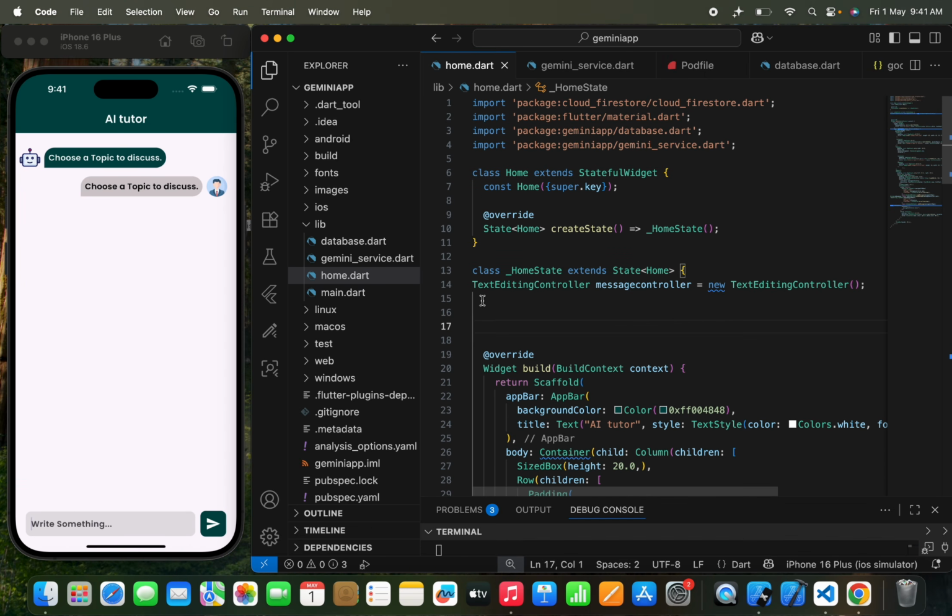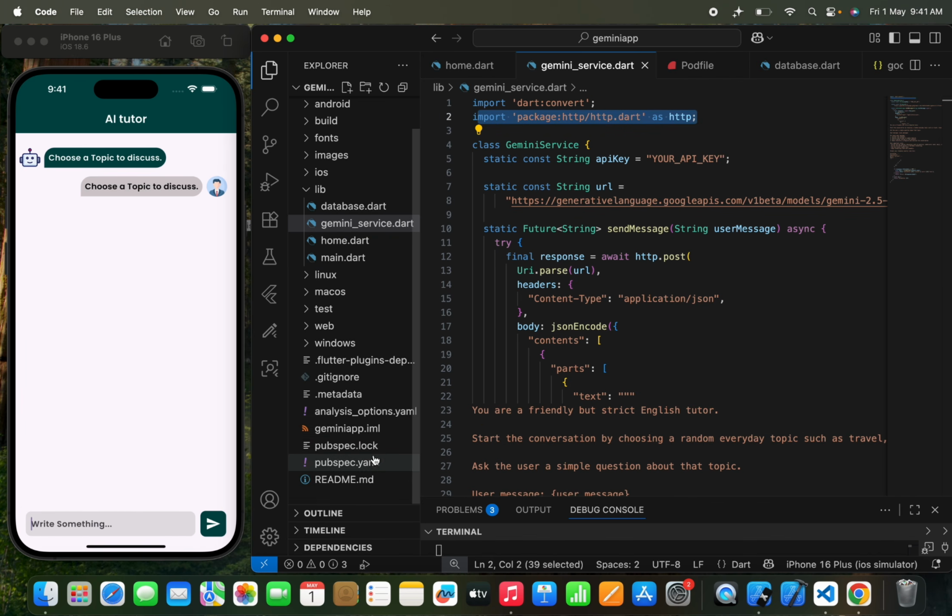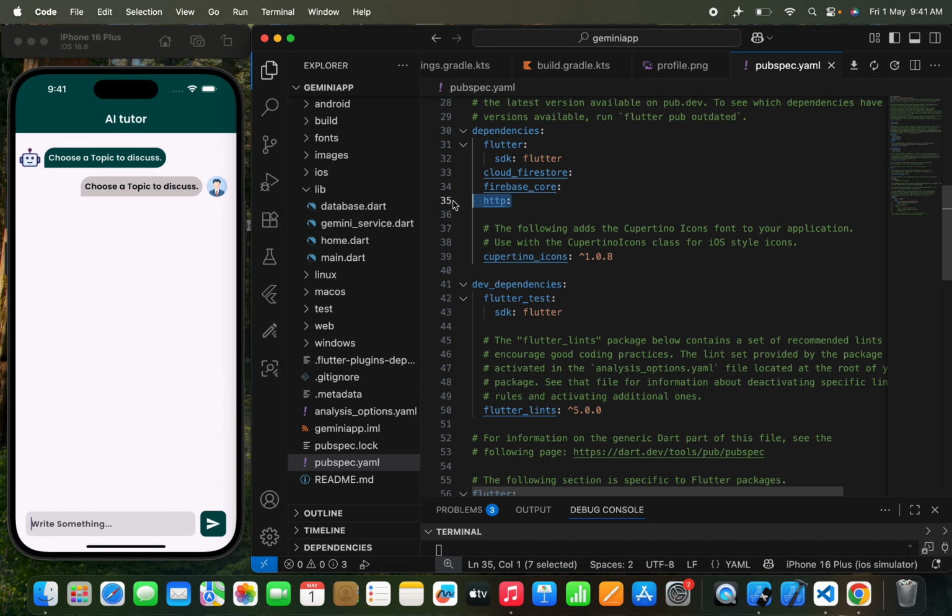Right now here you can see that this is the file that I've created, which is like Gemini service dot, and once we move over here, I have just wrote a code to call a Gemini AI API. Right, so here I need to just call an HTTP link. So I need to just add an HTTP package in our pubspec.yaml file. So you just need to use this package, HTTP package.